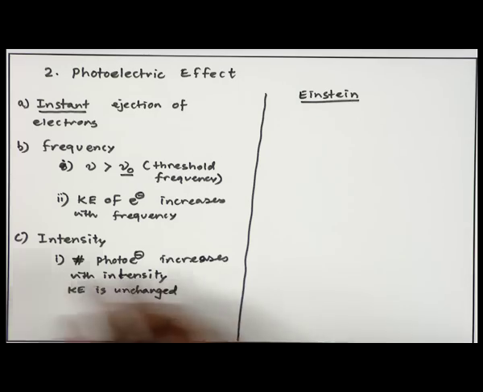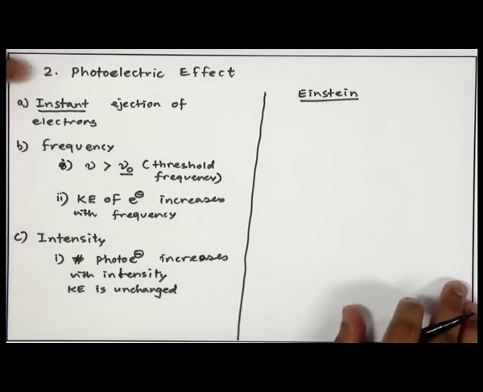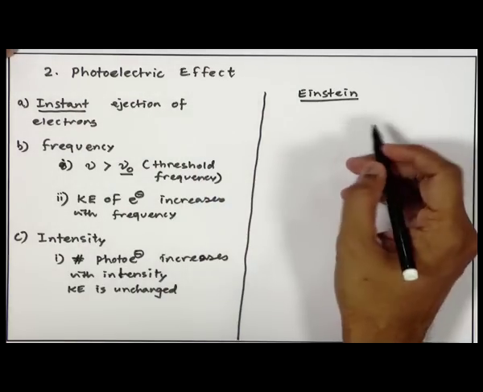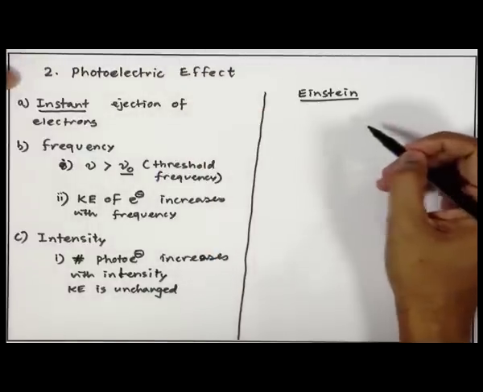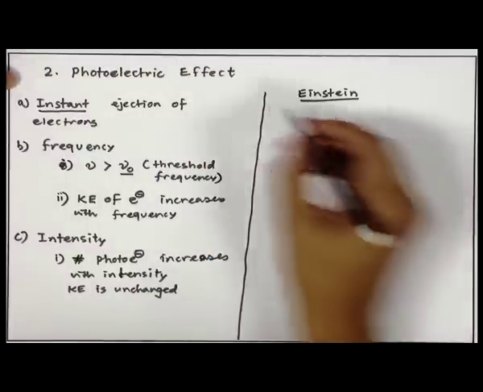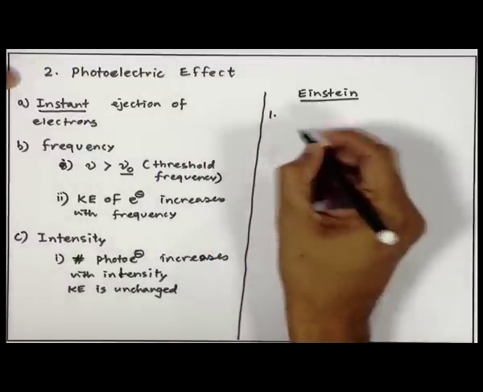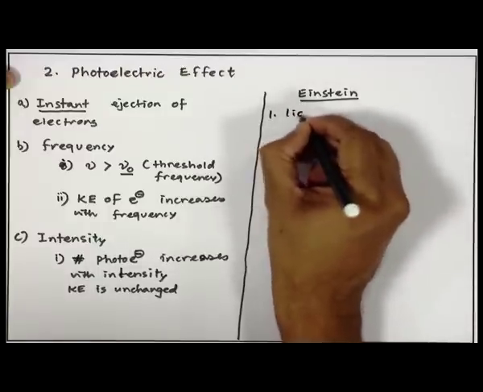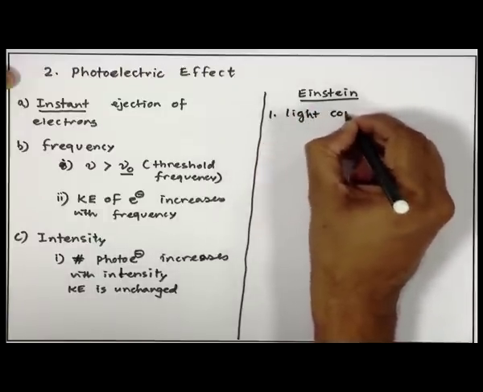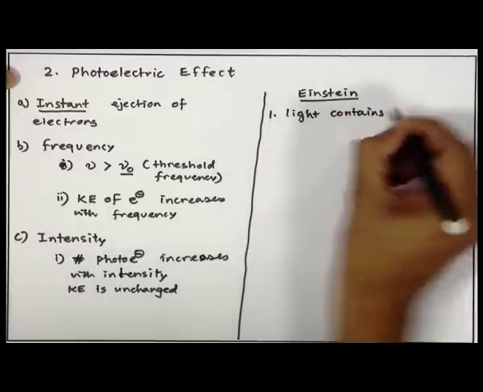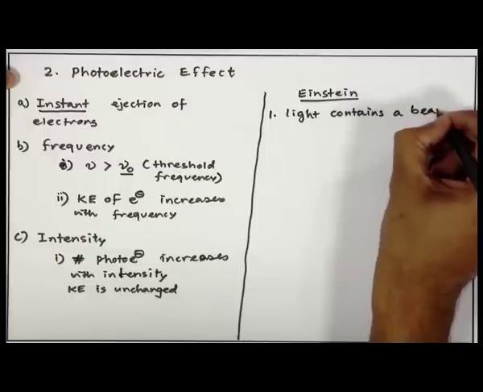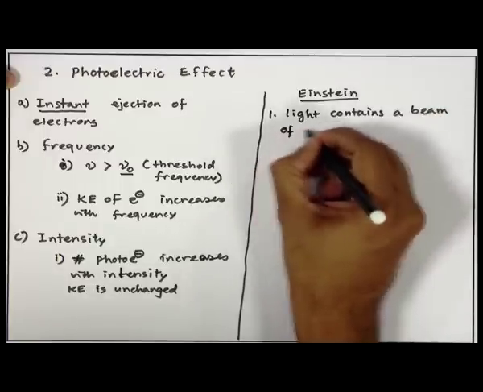All right. Einstein said, okay, this is what we have to solve, this instant ejection of electrons. So, he assumed that light contains a beam of particles.